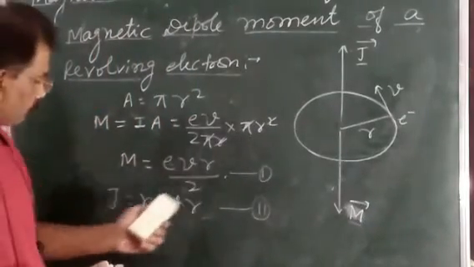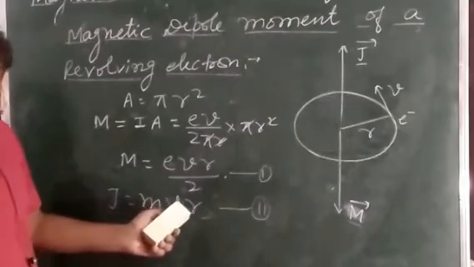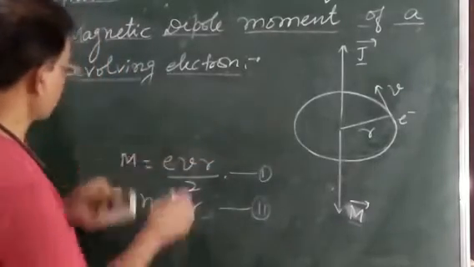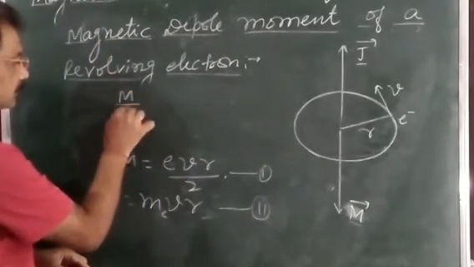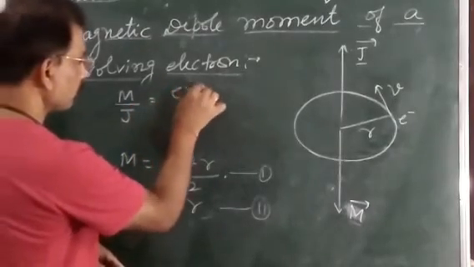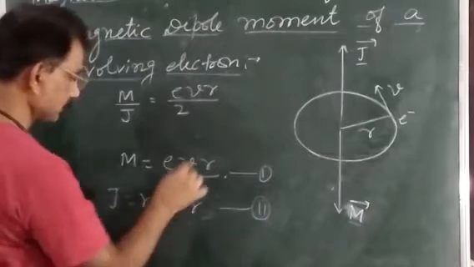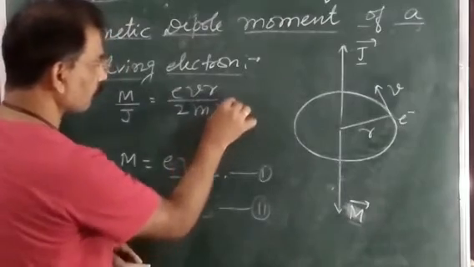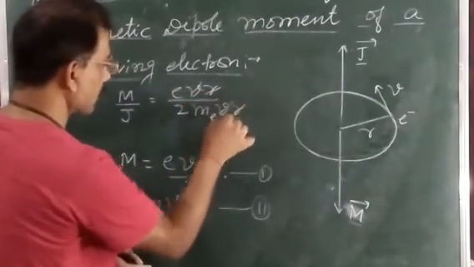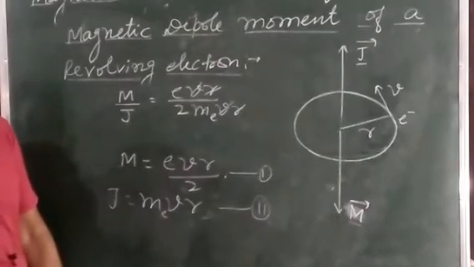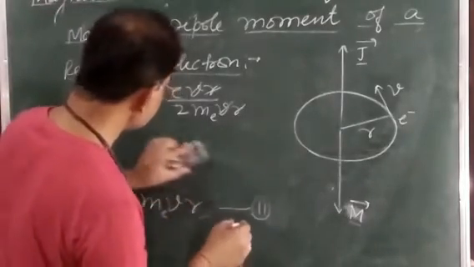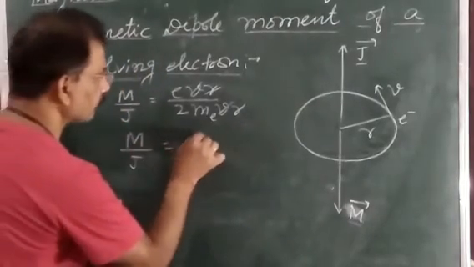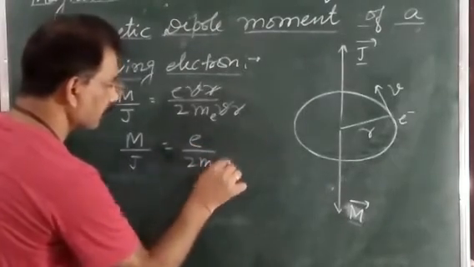So M is evr by 2 and angular momentum J is equal to m_e v into r. And when we take the ratio of M by J, M is evr by 2 and J is m_e vr. Remember this m_e is the mass of the electron. So v is cancelled by v, r is cancelled by r. So simply you can say M by J is equal to e upon 2m_e.